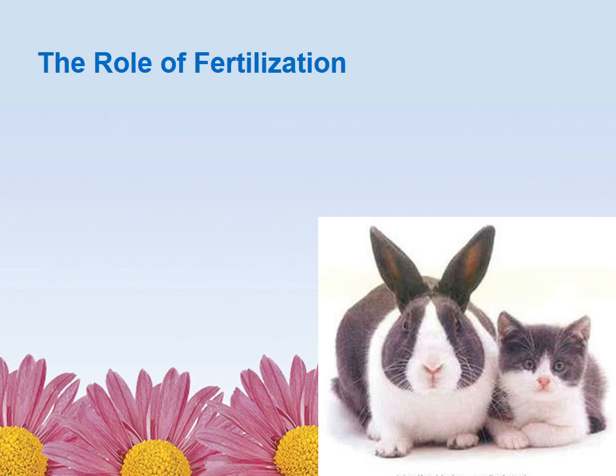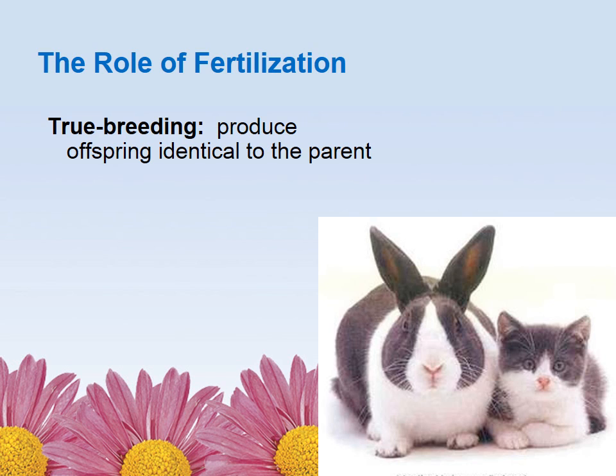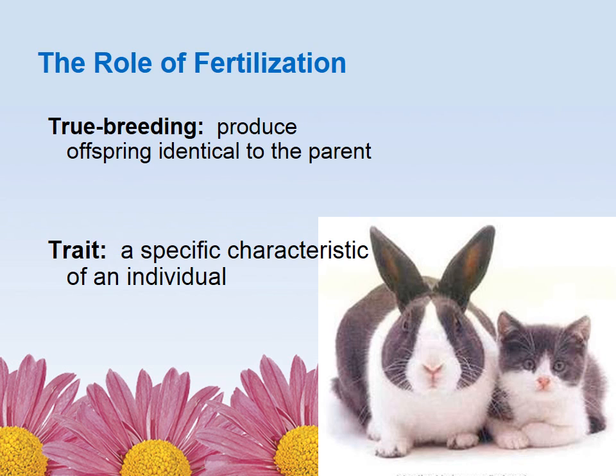So a couple of terms that you're going to need to be familiar with. The first one is called true breeding, meaning that when you breed these plants with the same type of plant, you'll get identical ones. So they produce offspring that are identical to the parent. If you have pink flowers and you fertilize them with other flowers, you'll keep getting pink flowers. That's considered true breeding. Trait is another term that you'll have to know. Basically, a trait is a characteristic. A trait could be anything from hair color to skin color to eye color.